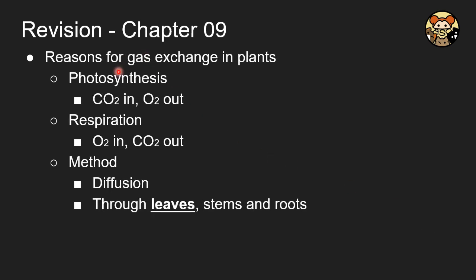After understanding nutrition in plants, we move on to gas exchange in plants. There are two major reactions affecting gas exchange. The first is photosynthesis, where carbon dioxide goes into the plant and oxygen goes out as a byproduct. For respiration, the plants take in oxygen and give out carbon dioxide. So it is like a counterpart of each other.